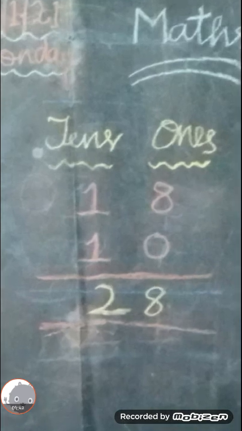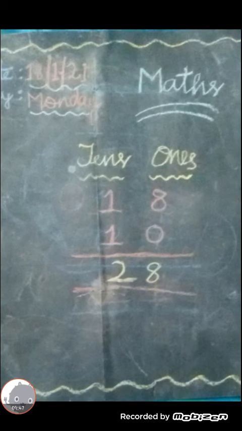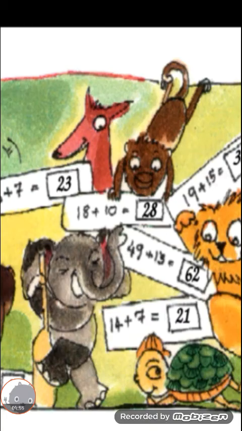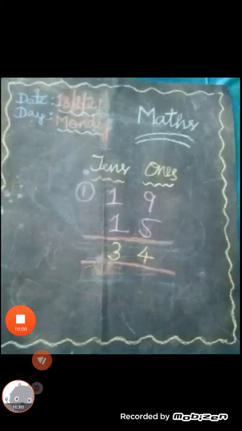Next, here you come to the tens place. 1 plus 1 equals 2. So totally 18 plus 10, what will we get? 28. You take a pencil, children, and enter 28 in the box. Okay, children, do you get it?